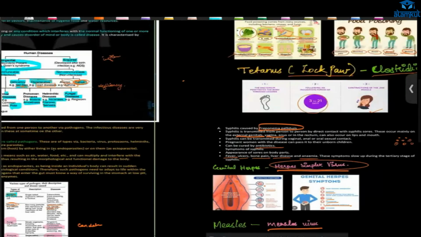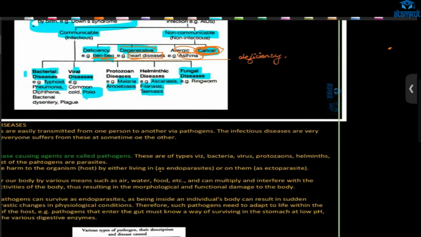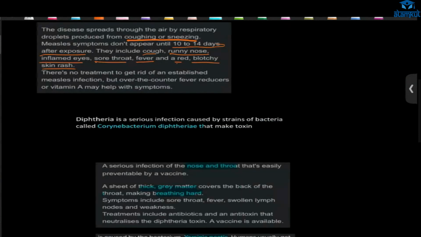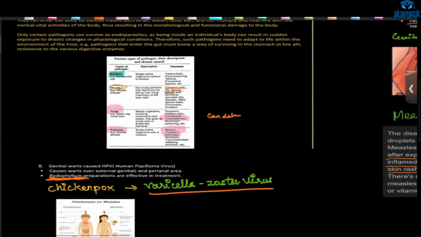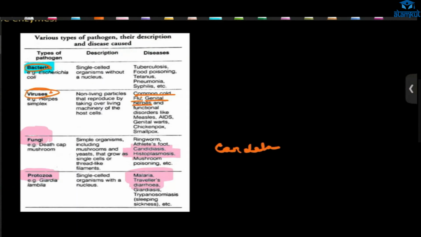Let's see here diphtheria, typhoid, and pneumonia. You will learn, I will tell you. Then diphtheria, what is that? It is caused by Corynebacterium diphtheriae. It's a fungal disease, ma'am. No, it is bacterial. See, this tabular column we have done. Now we are seeing this one.